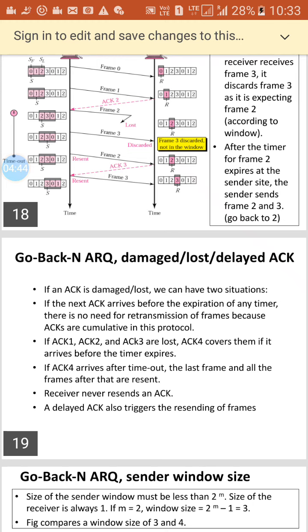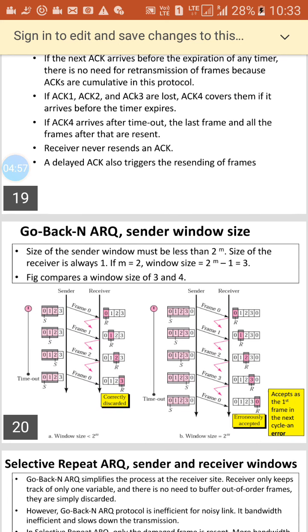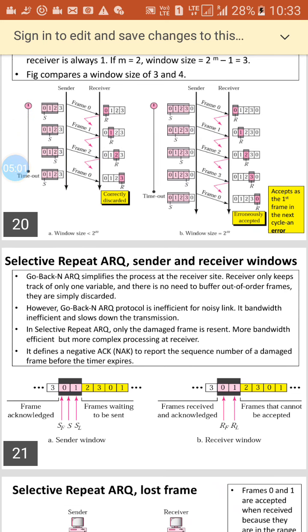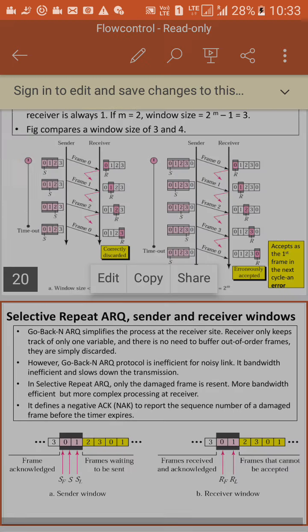If the acknowledgement is lost or damaged, we can have two situations. If the next ACK arrives before the expiration of any timer, there is no need for retransmission of the frames. Now selective repeat ARQ. Like go back N, it specifies the process of the receiver, and it keeps track of the receiving window.